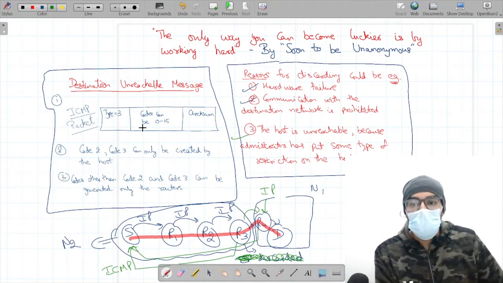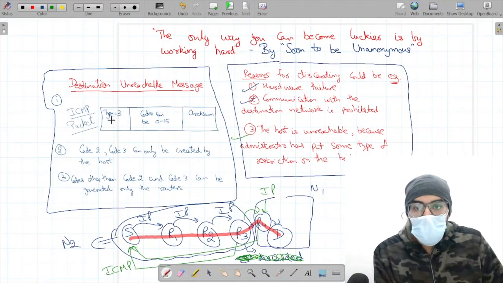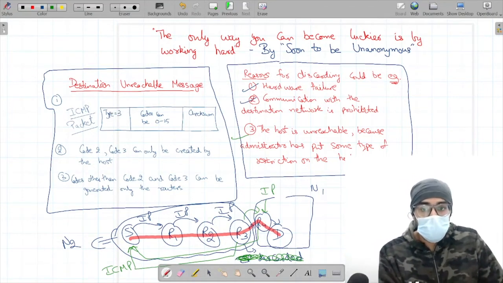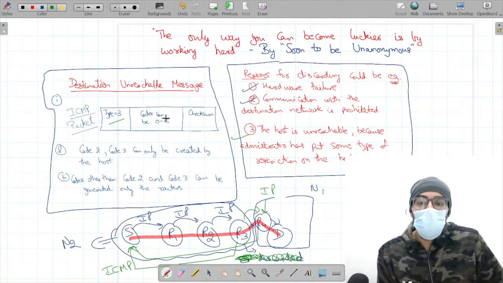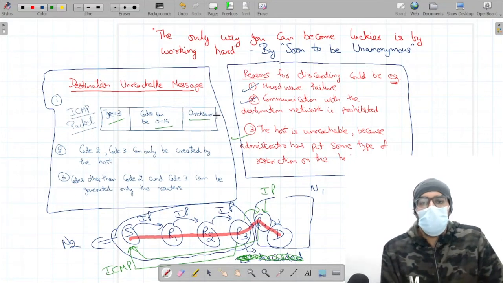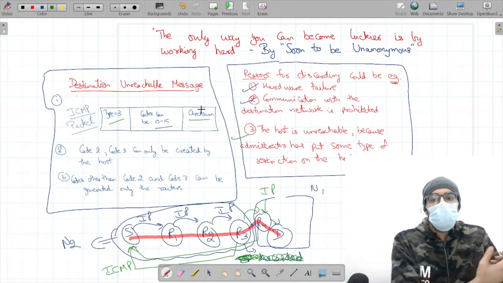Now there are certain points that I would like you to know about this destination unreachable ICMP message. The type of ICMP packet which is carrying the destination unreachable message is type 3, and the codes for this type of message can be from 0 to 15, and then there is a checksum as there is in every ICMP packet.